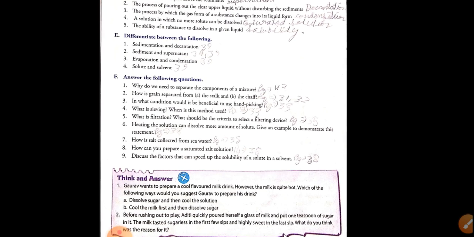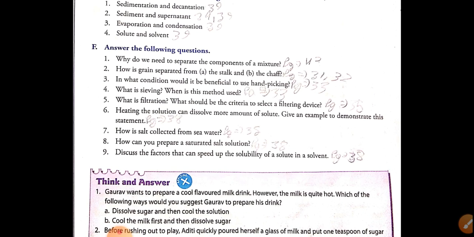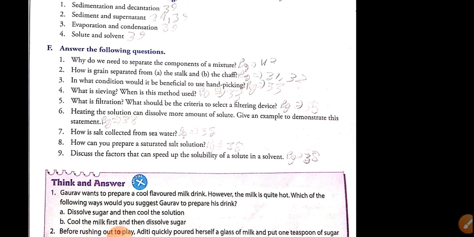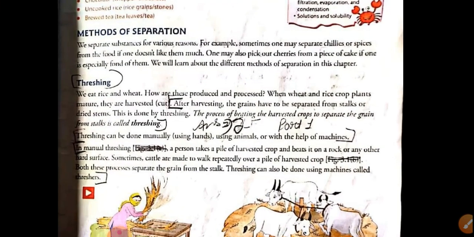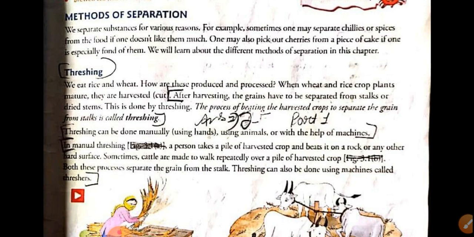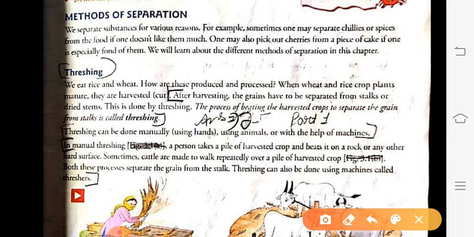Okay, next, answer number 2. How is grain separated from A, stalk, and B, the chaff? This answer is given on page number 31, A1. For the second answer, part A, you can start from here.